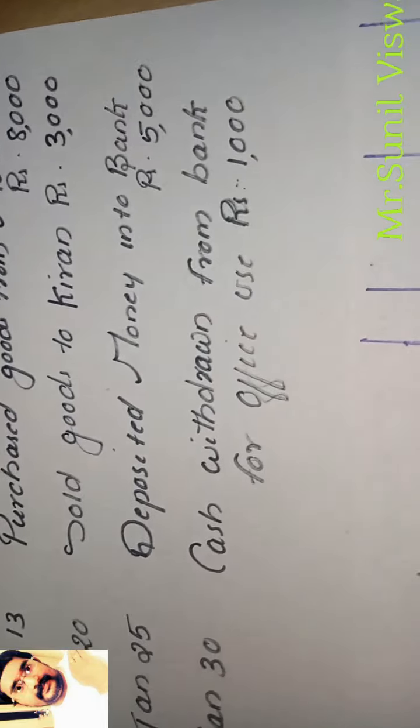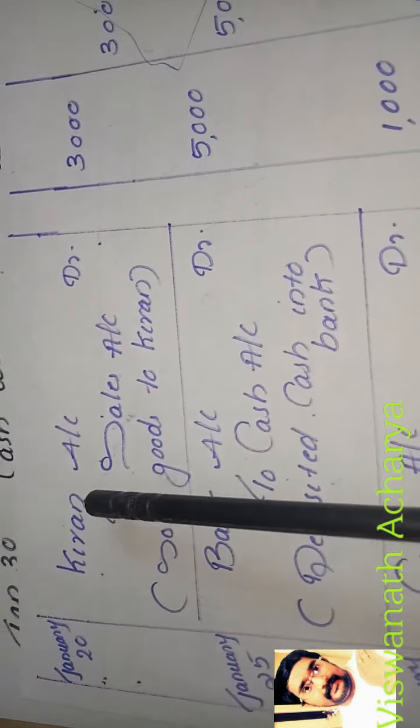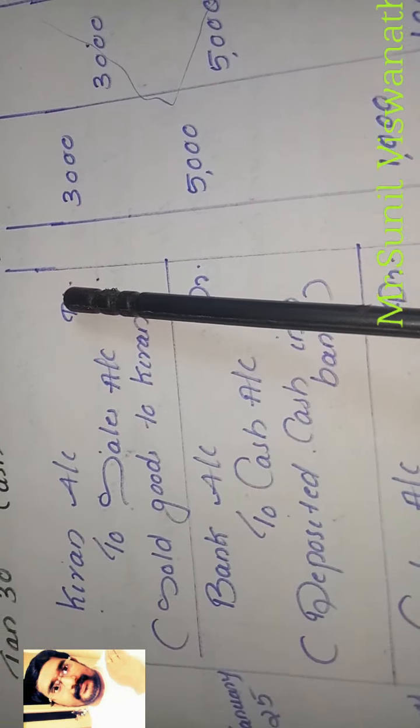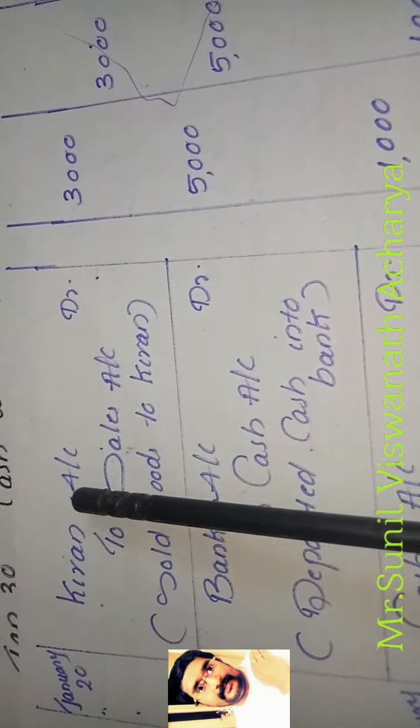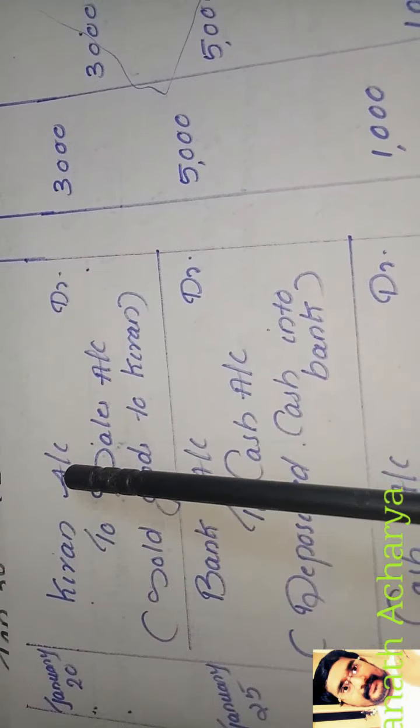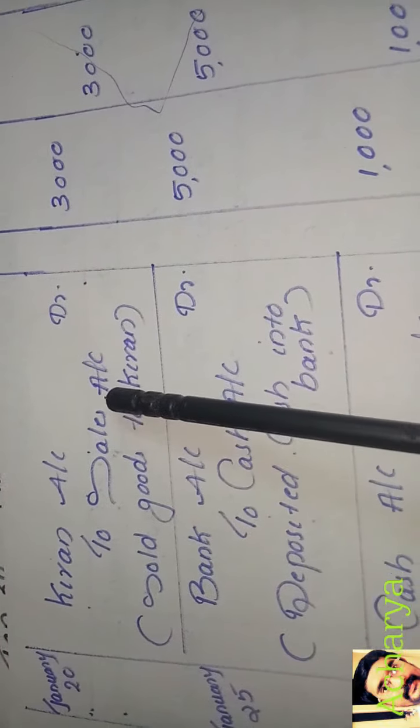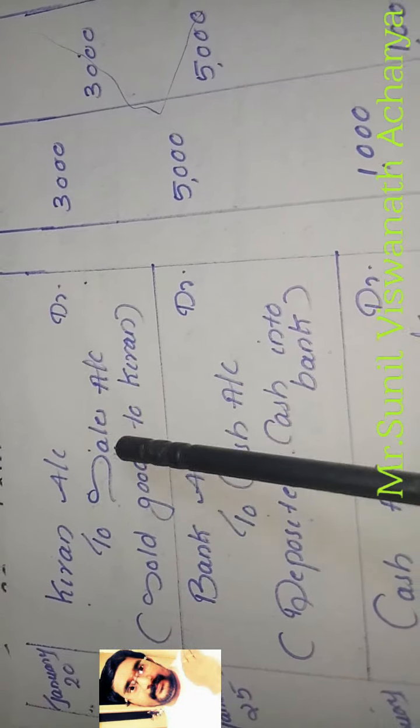Debtor is the asset. So we can write the journal entry like this. January 20, Kiran is our debtor. Debtor is the asset. Asset increase we have to debit because we sold goods to Kiran. Kiran has to pay money to us. Debtor is a current asset. So asset increase we will debit. Sales is our revenue. Revenue increase we have to credit. So Kiran account debit to sales.